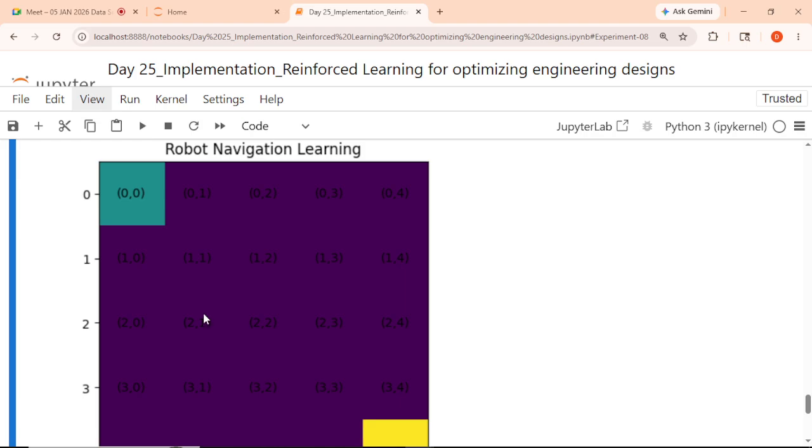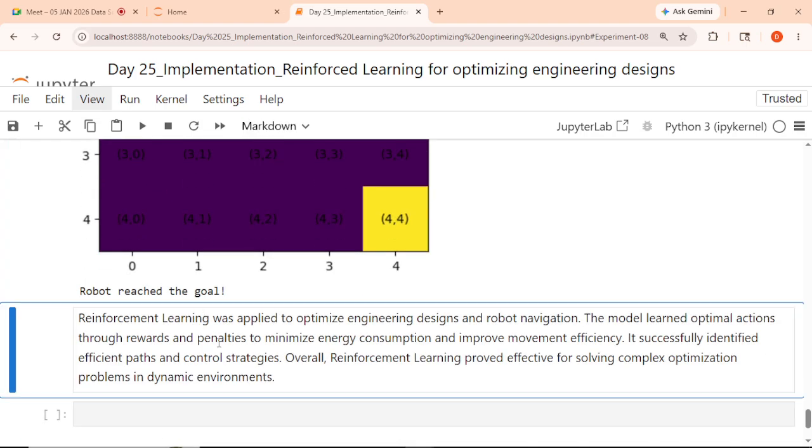Okay, in reinforcement it will learn through trial and error. So we just applied reinforcement over here to optimize the energy designs and robot navigation. Two things we discussed over here: to optimize the energy consumption and robot navigation or robot path finding. The model learns optimal actions through rewards and penalties to minimize the energy consumption, which ultimately improves the movement efficiency for the robot. So it successfully identified the efficient path and control strategies, and overall reinforcement learning proved effective for solving complex optimization problems in a dynamic environment, right?